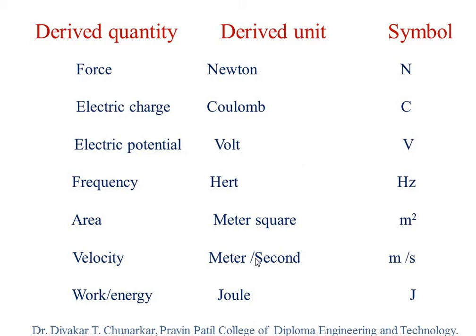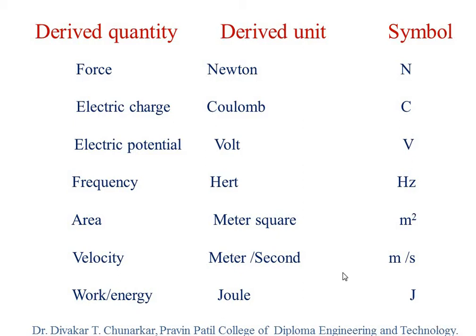Another derived quantity I will take is momentum, and the unit of momentum is kilogram meter per second. The symbol is kg m per second. So these are derived quantities, these are derived units, and these are the symbols.